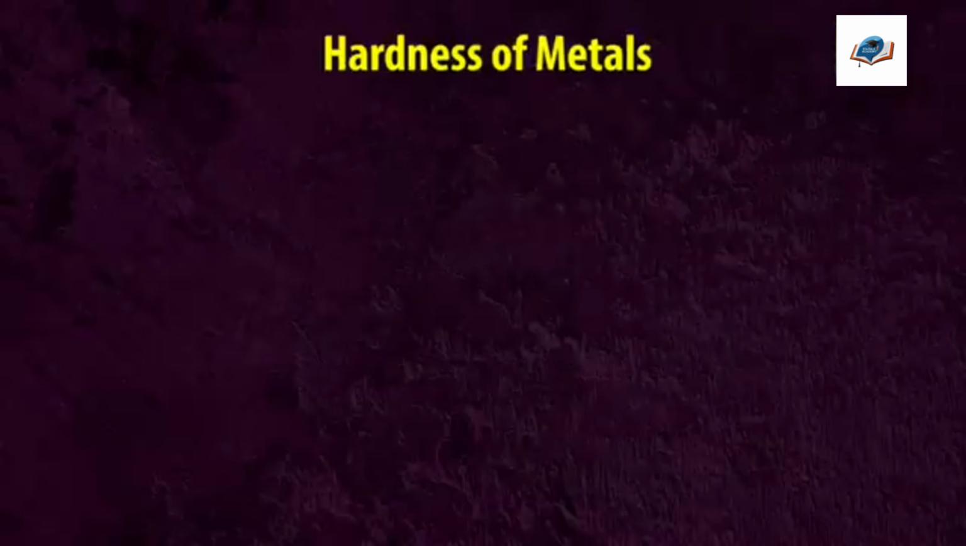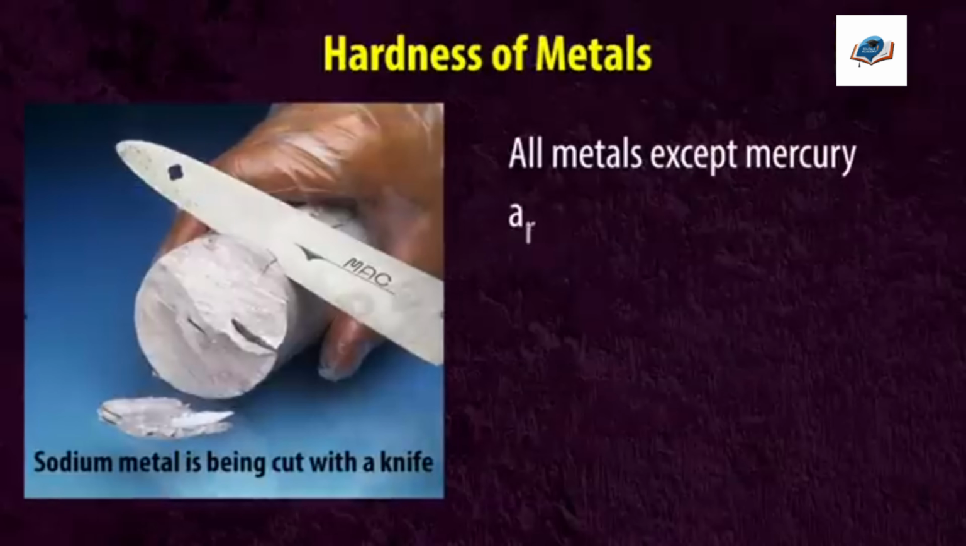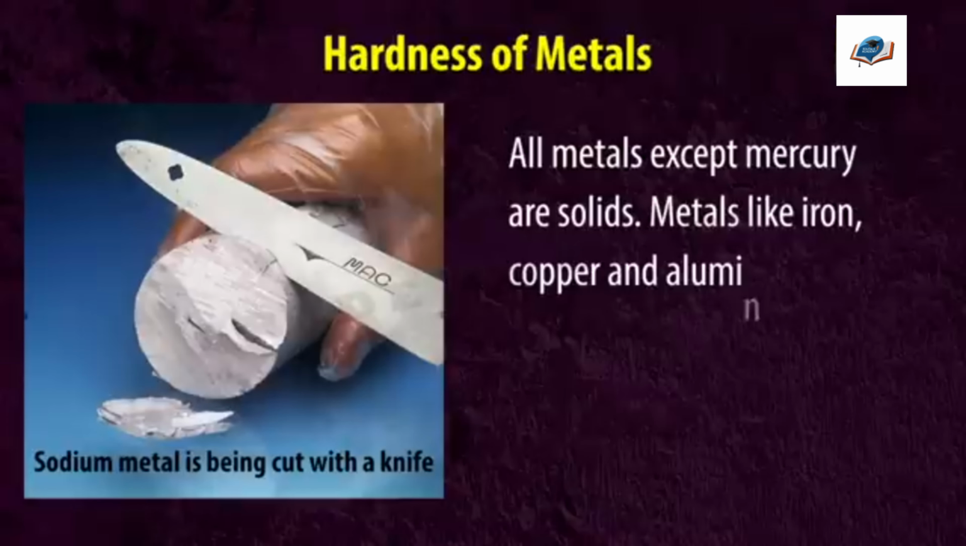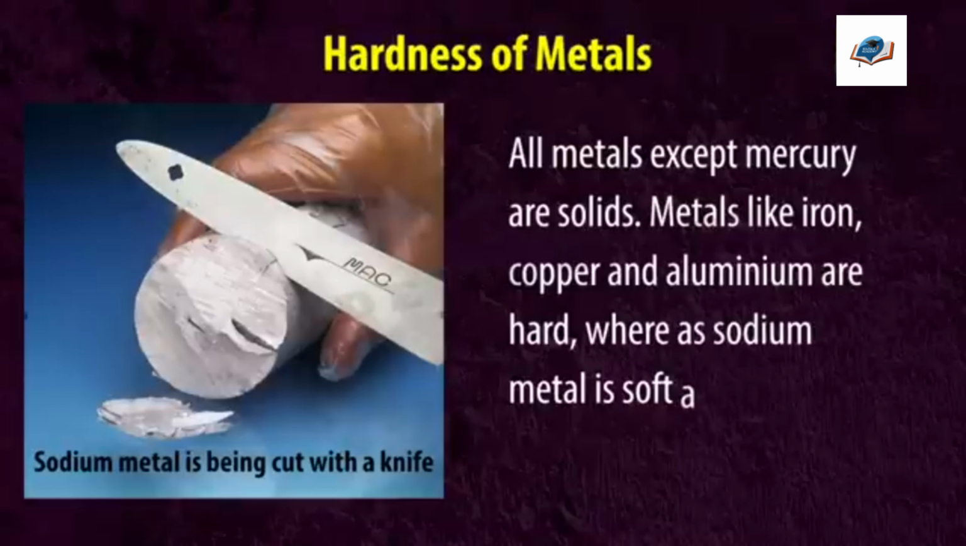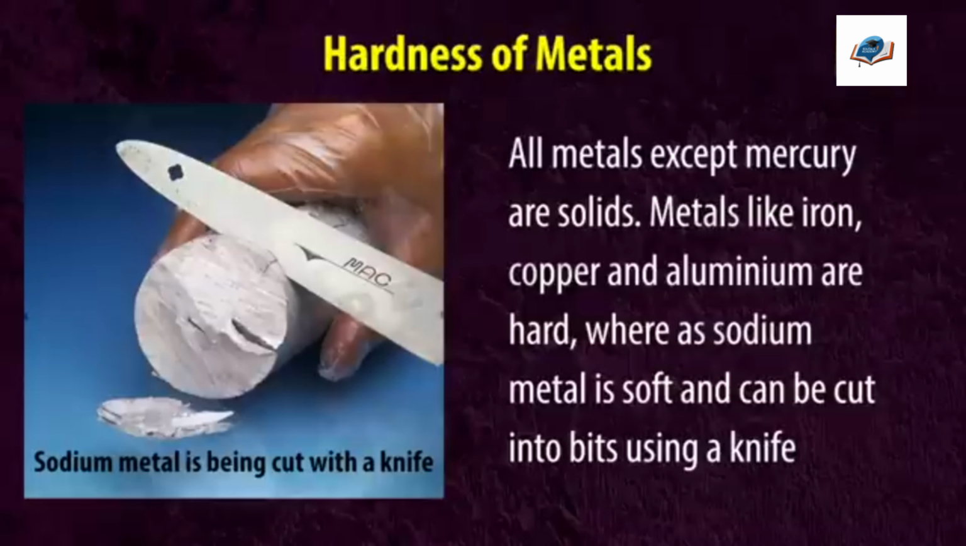Hardness of metals. All metals except mercury are solids. Metals like iron, copper, and aluminium are hard, whereas alkali metals like sodium, potassium, and lithium are soft and can be cut into bits using a knife.